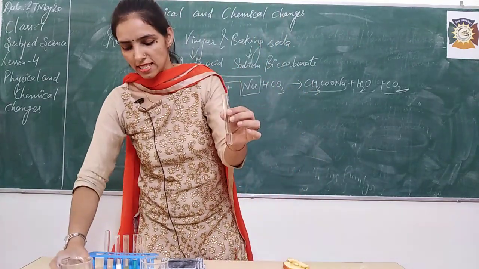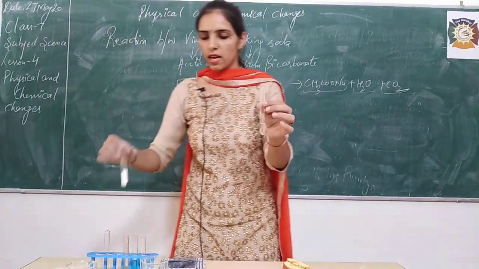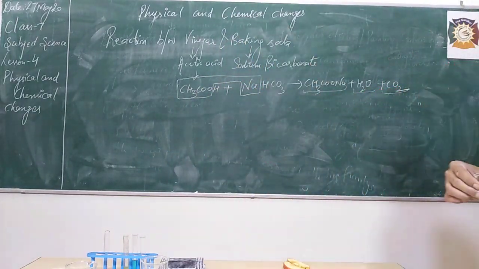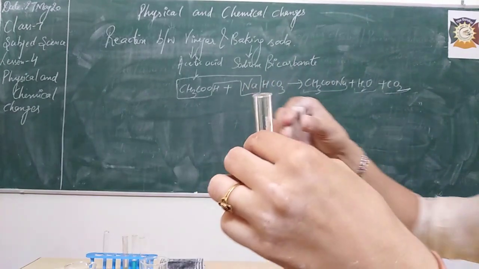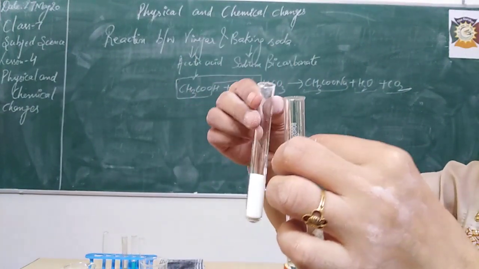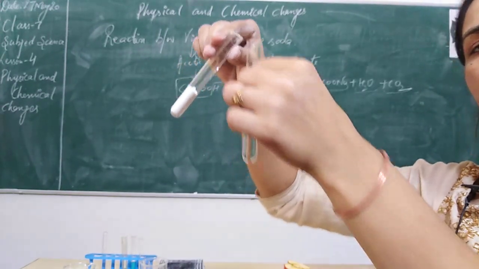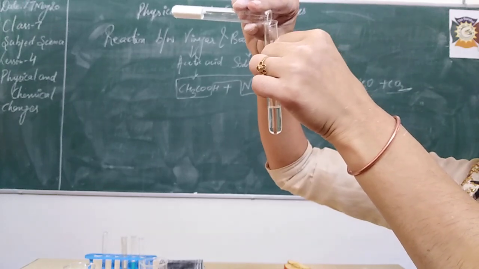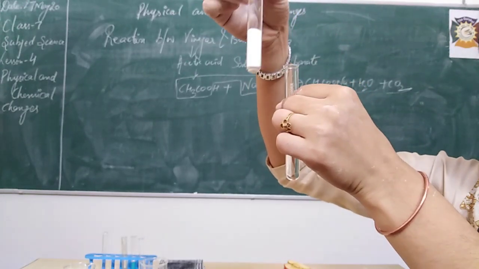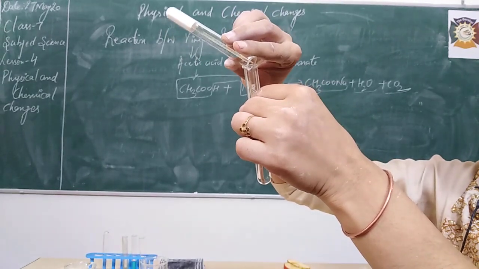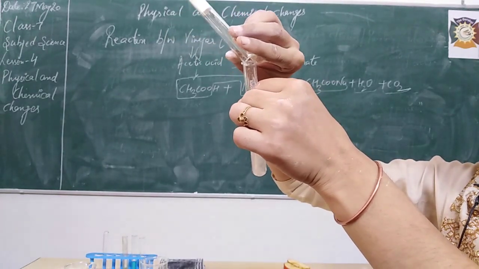I have taken acetic acid in this test tube, and if you can see clearly, I'm bringing it in front of the camera so that you can see it very clearly. Now I am going to add some baking soda inside it. This is white colored baking soda, you can find it in your kitchen as well. I am just adding this baking soda into this test tube.